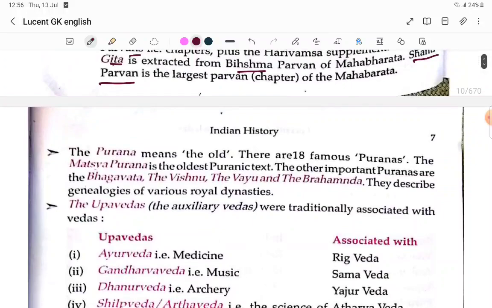Purana means old. There are 18 famous Puranas. The Matsya Purana is the oldest Puranic text. The other important Puranas are the Bhagavata, the Vishnu, the Vayu, and the Brahmanda. They describe the genealogy of various royal dynasties.